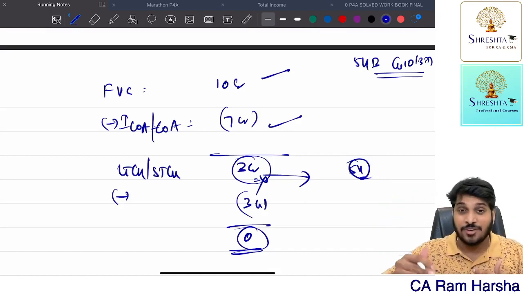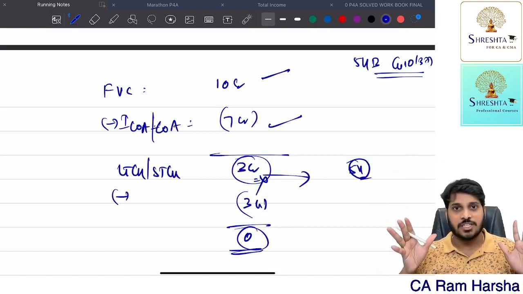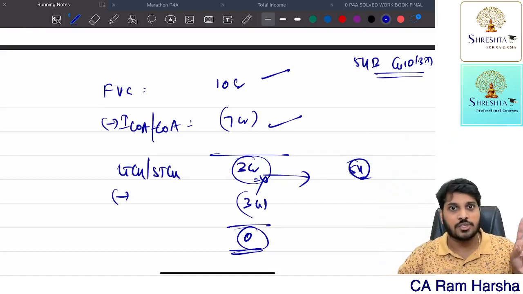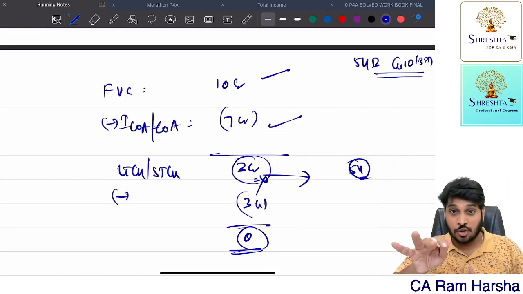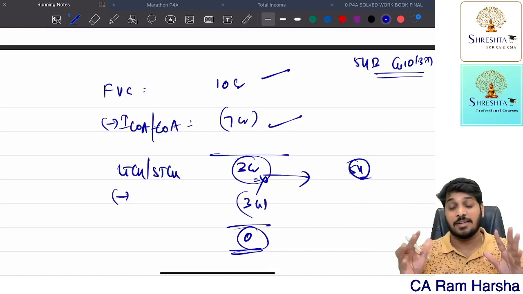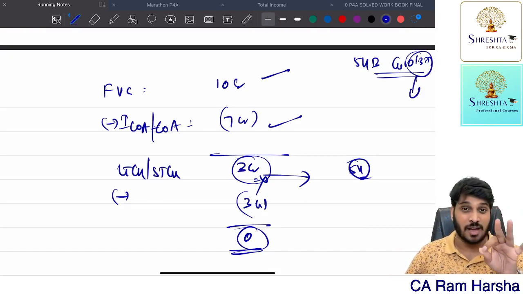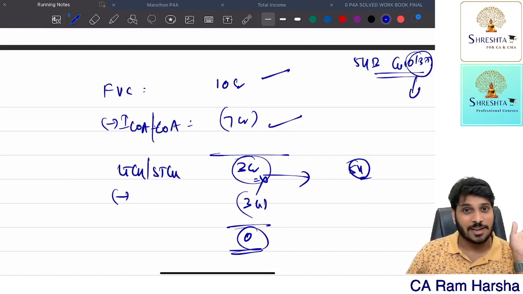Suppose the land which you transfer is through compulsory acquisition by government. Because of compulsory acquisition, the urban agricultural land which you are having, government acquired. And before acquisition, 2 years you are using it, or your parents are using it. That is also a transfer, and capital gains will apply. But it is exempted. 10 subsection 37 says any compulsory acquisition of urban agricultural land which is used by the assessee or his parents or HUF or his family for 2 years preceding the date of compulsory acquisition, the capital gain or loss, whatever comes, is exempted. If it is loss, ignore. Gain, exempted.